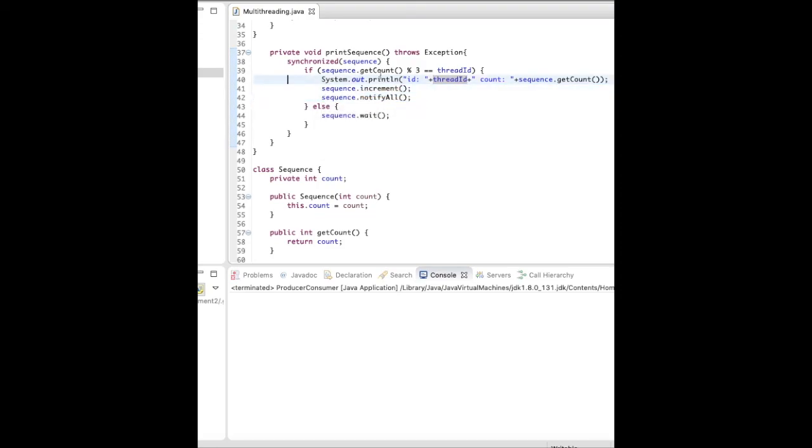If it is not equal to the thread ID, we will call sequence dot wait and put the thread in the blocked state until another thread prints the number and does notify all. So that's how we are handling both the order of execution of threads and the consistency of the shared resource.